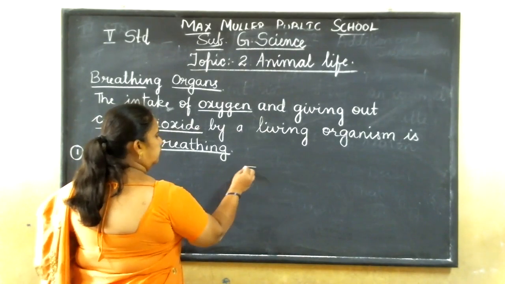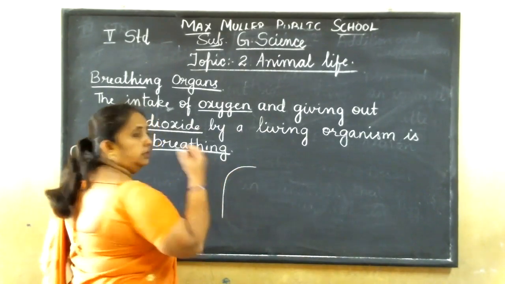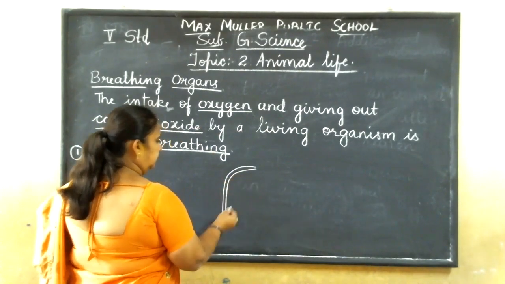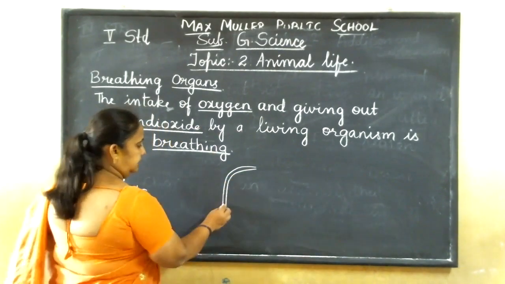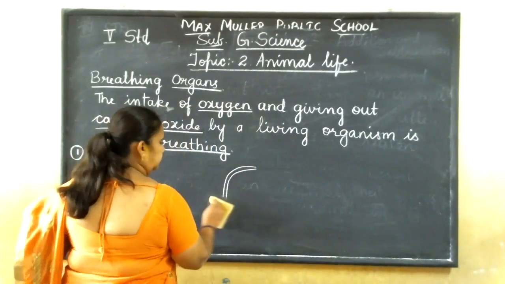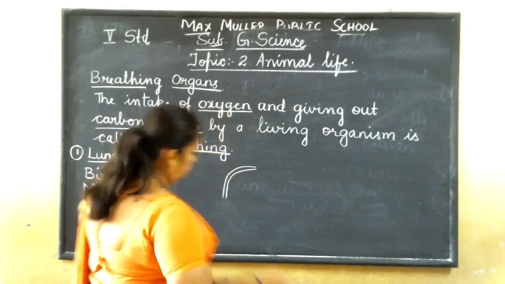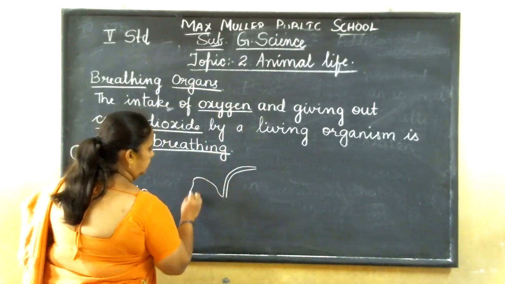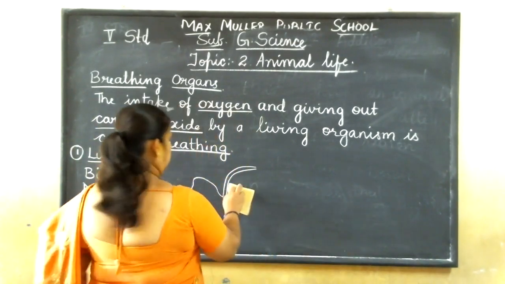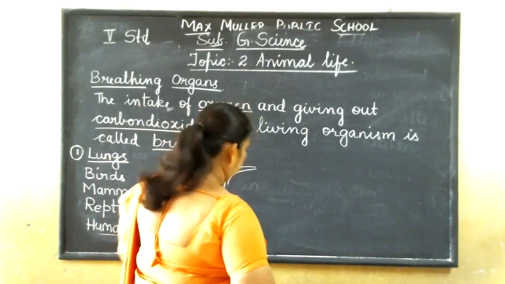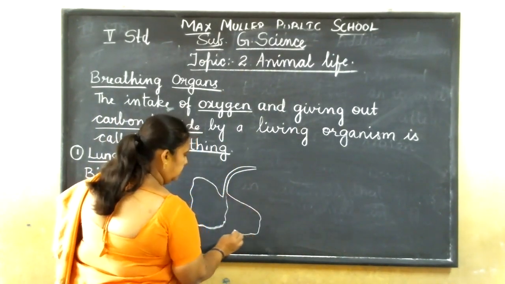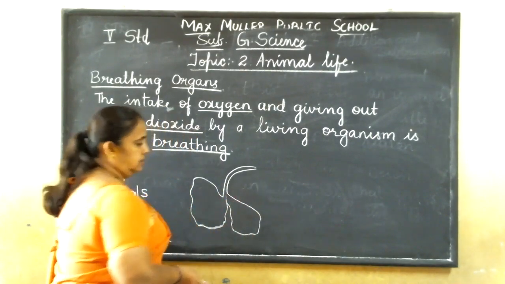From the nostrils, you have a pipe like this, on either side, and you have lungs like this.